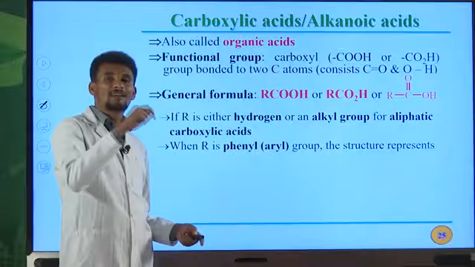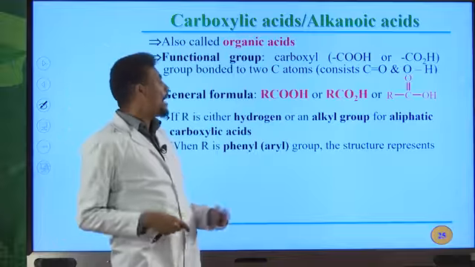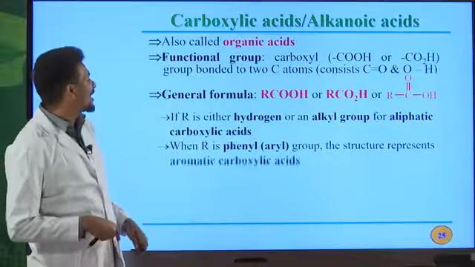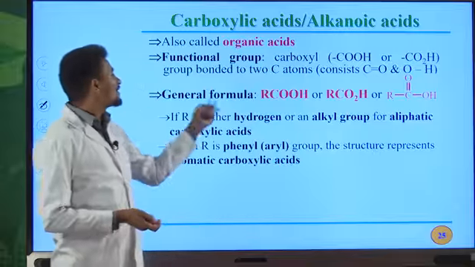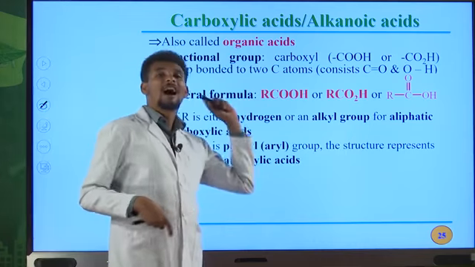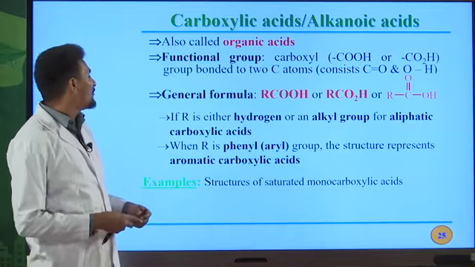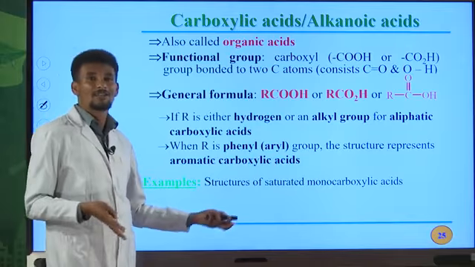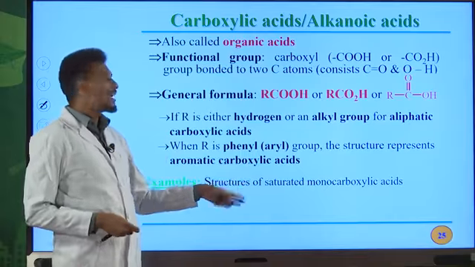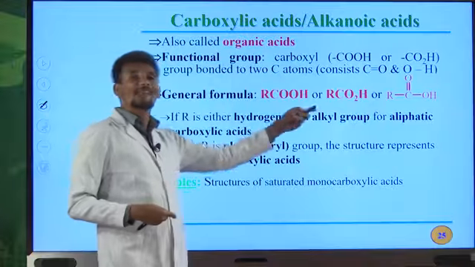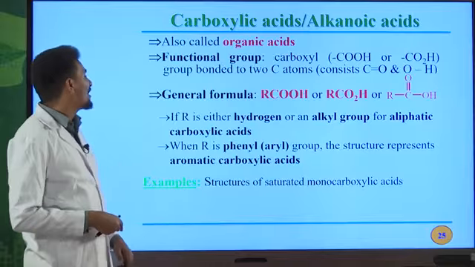If, for example, you have a benzene ring and you have a COOH group, a carboxyl group directly bonded to the benzene ring, that one is an aromatic carboxylic acid. But if R is an alkyl group or a hydrogen atom, these types of carboxylic acids are named aliphatic carboxylic acids. So try to differentiate between aliphatic and aromatic carboxylic acids. If COOH is directly bonded to the benzene ring, that one is an aromatic carboxylic acid. If the COOH group is bonded to an alkyl group or a hydrogen atom, that carboxylic acid is an aliphatic carboxylic acid.